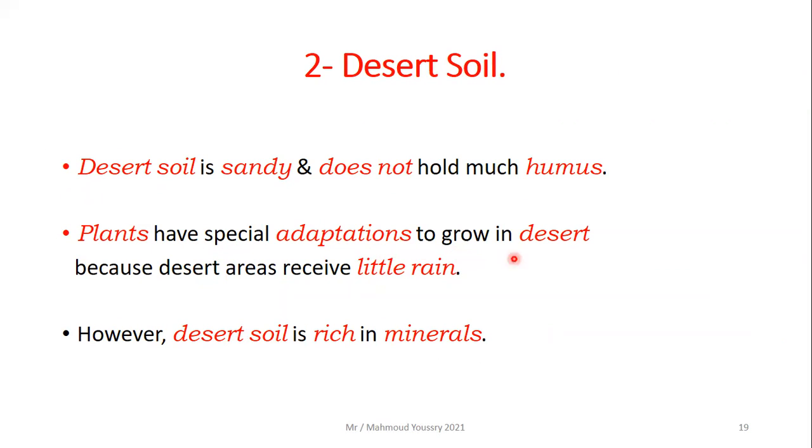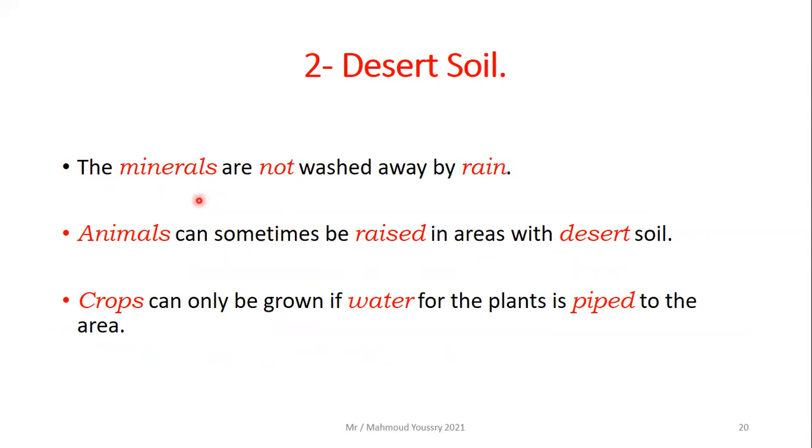Plants have special adaptations to grow in the desert, like cactus, for example, because desert areas receive little rain. However, desert soil is rich in minerals. The minerals are not washed away by the rain because there is not much rain there. Animals can sometimes be raised in areas with desert soil. Also crops can only be grown in desert soil if water for the plants is piped to the area.